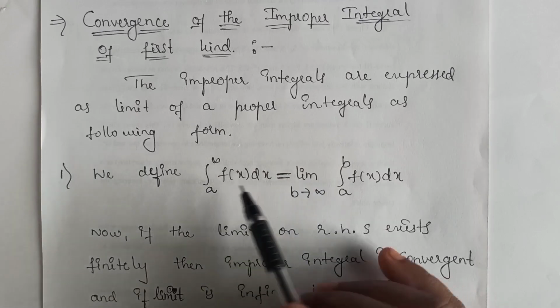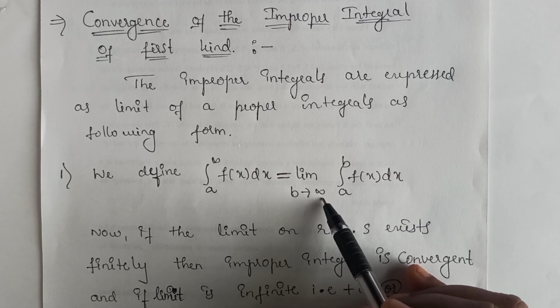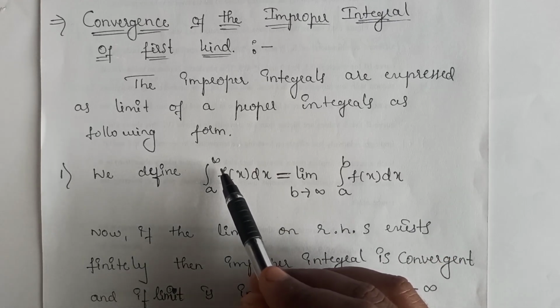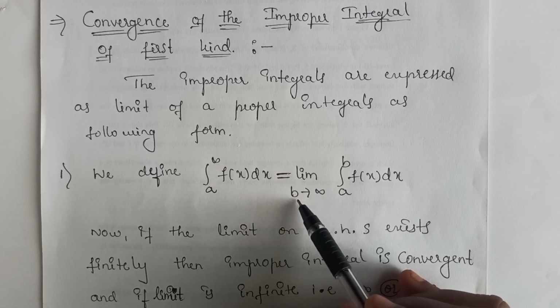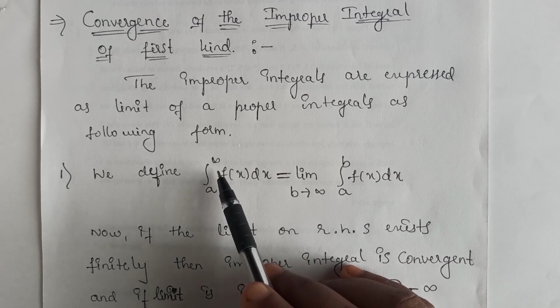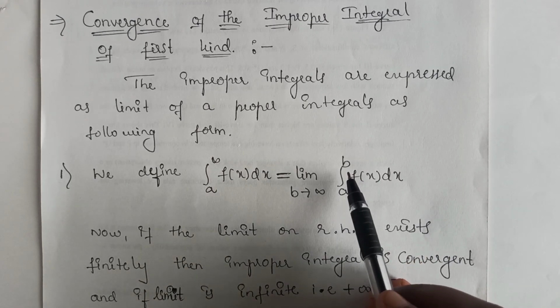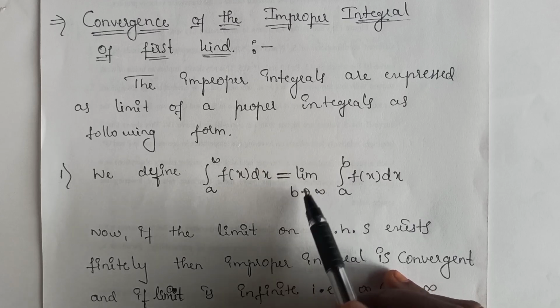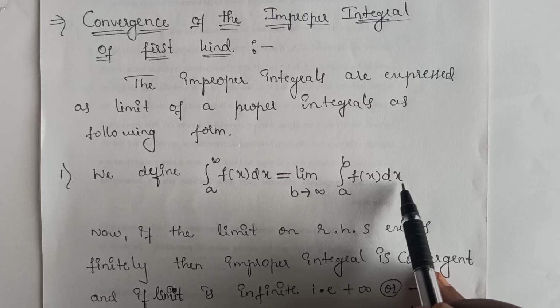We define this integral as the limit as b tends to infinity of the integral from a to b of f of x dx.